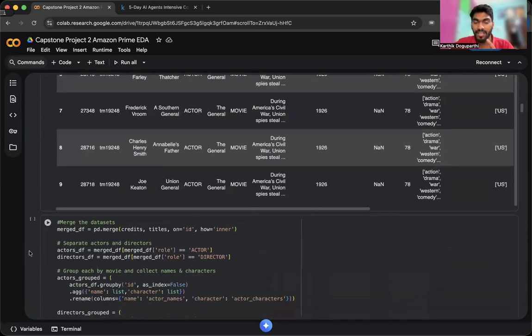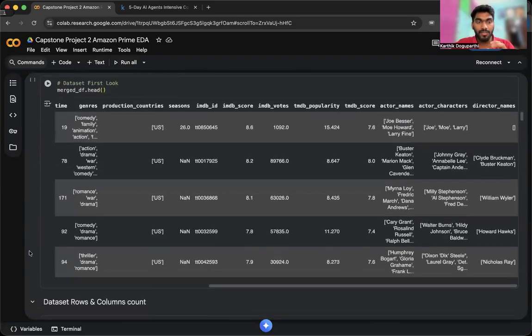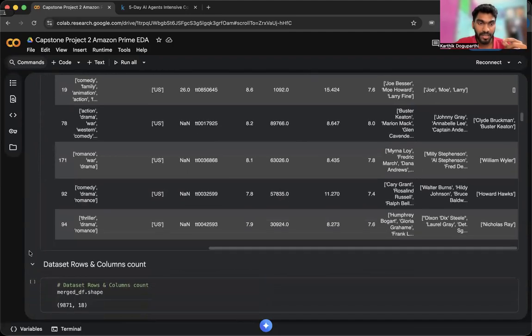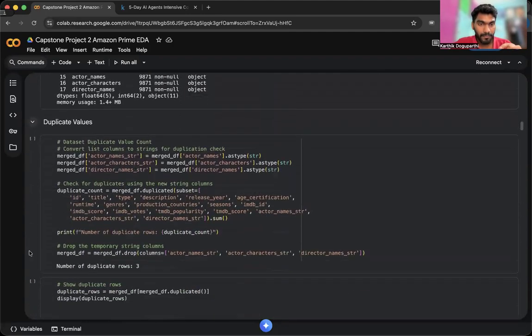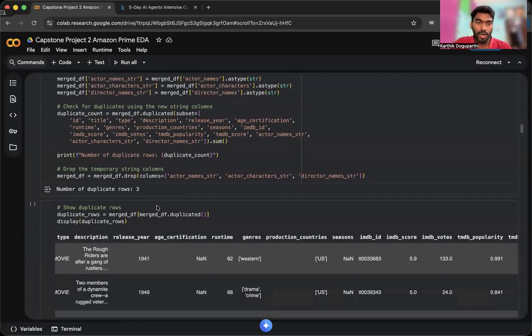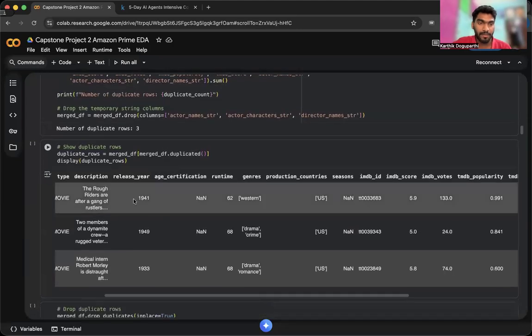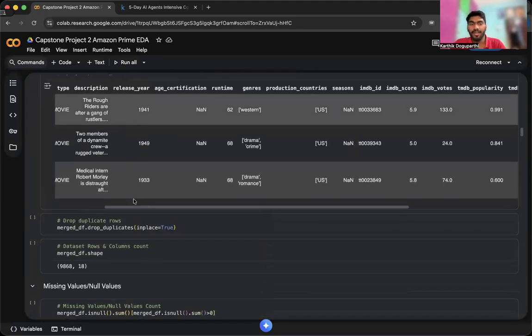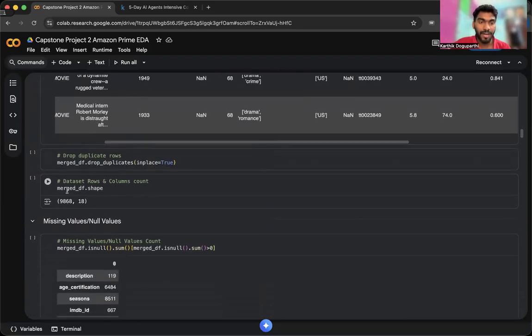I didn't want to waste all that data, so I used this method. I didn't want these three duplicate rows, so I deleted them because I don't want the accuracy to drop. After dropping the duplicates, I have 9,868 rows and 18 columns.